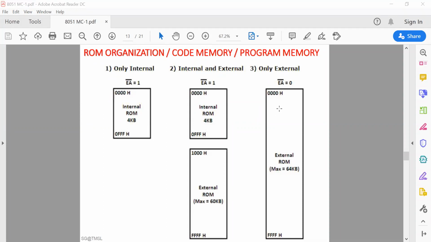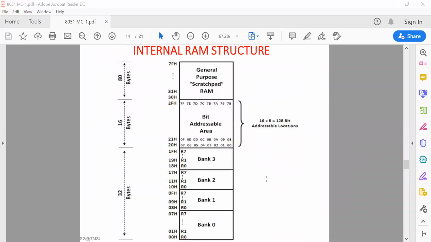And if you want to access external memory device, this EA bar pin should be low. That means if this pin is 0, the microcontroller always tries to access the external ROM memory locations. So full addresses, 0000 to FFFF, are all in external ROM. So if this EA bar is 0, any data from these external memory locations can be accessed at any time. Okay, so that is the ROM organization using 3 different cases.